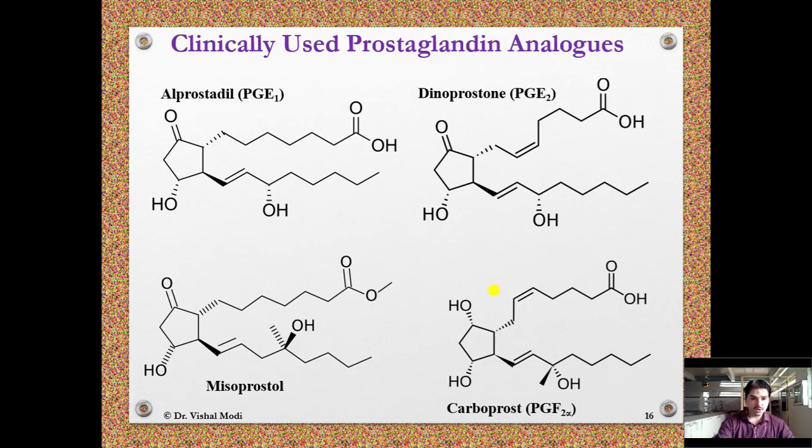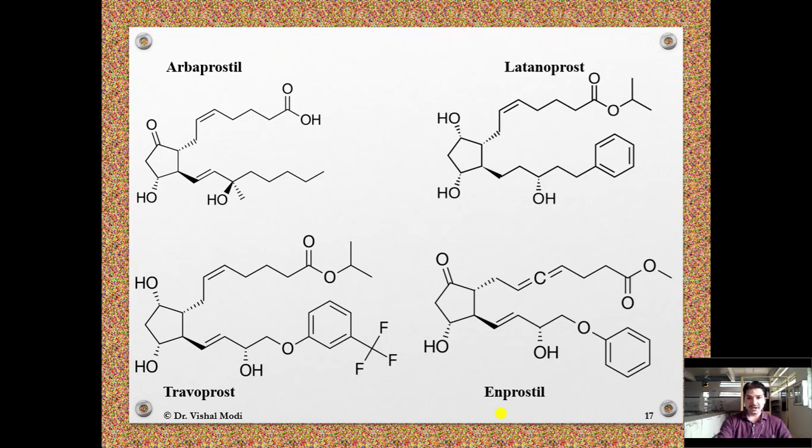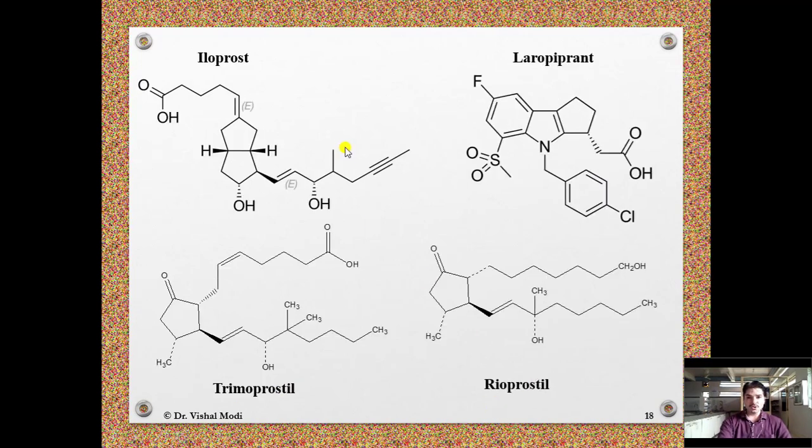Examples: alprostadil, also called PGE1, dinoprostone, also called PGE2, misoprostol, carboprost, also called PGF2 alpha, arbaprostil, latanoprost, travoprost, enprostil, iloprost, laropiprant, trimoprostil and rioprostil.